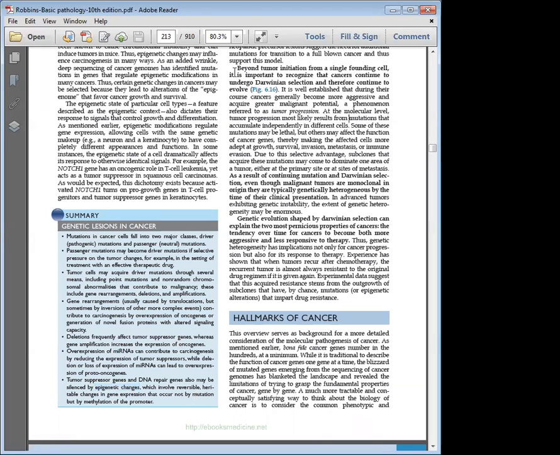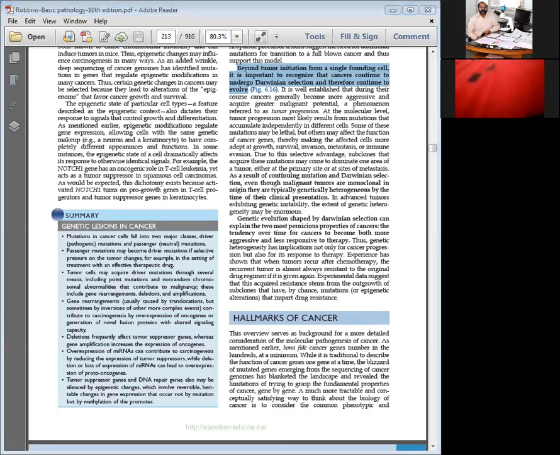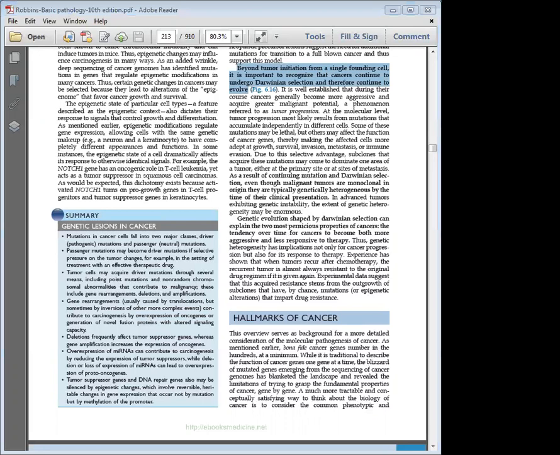According to Darwin's theory, beyond the tumor initiation from a single cell, cancers continue to undergo Darwinian selection and therefore continue to evolve. That means though the tumor has come from a single cell, as each cell multiplies, only the fittest will remain, whereas the other cells which are not fit enough to survive will be automatically deleted from the neoplastic population, leading to continuous tumor progression.